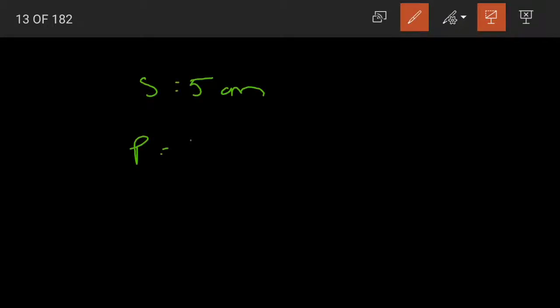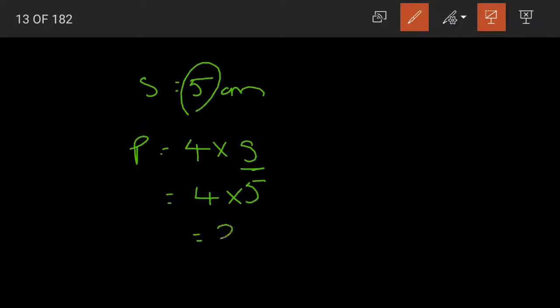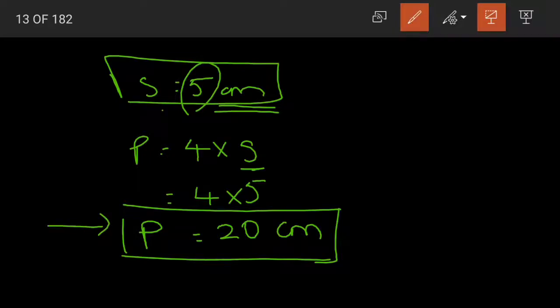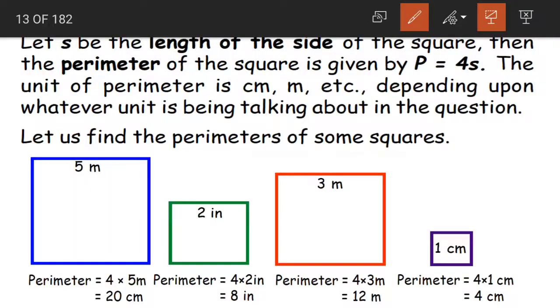What is the formula for perimeter? 4 into S. So 4 into, what is the value of S here? 5. 4 into 5 is equal to 20. And what will be the unit here, children? The unit of measurement? It would be centimeters. So the perimeter of the given square whose side is 5 centimeters is 20 centimeters.